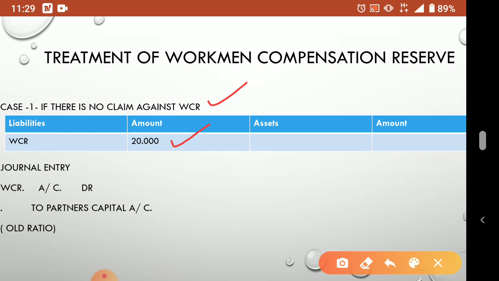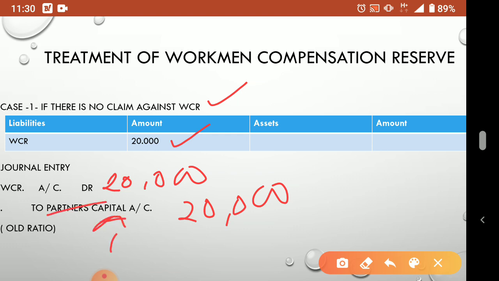So what is the journal entry? For each case, listen to the journal entry also, that is very important. So now what will you write? WCR account debit 20,000 to partners capital account 20,000. Suppose A and B, two partners are there, instead of partners capital account you write A's capital, B's capital. If they are equal partners, 10,000, 10,000 will come. Understood? Here generally I am saying partners capital account, but when the question comes with ratios and the number of partners, you divide among those partners. Okay, so this is the first case.